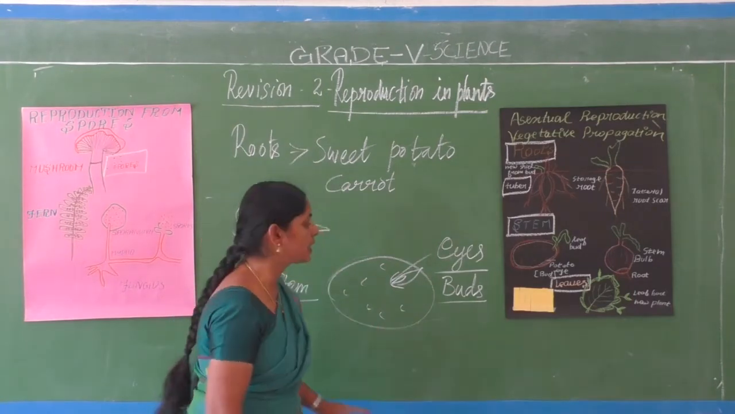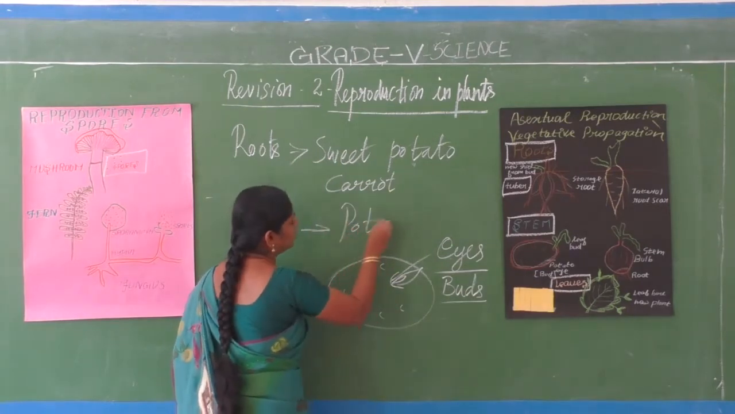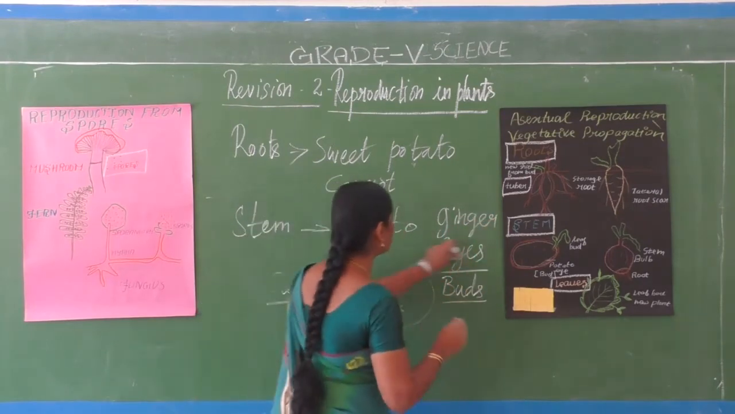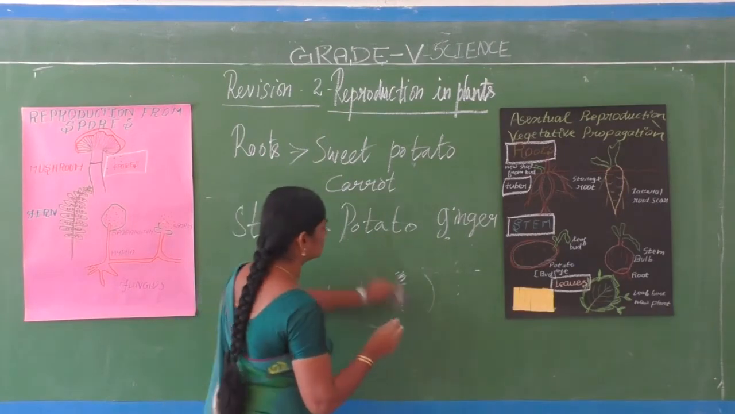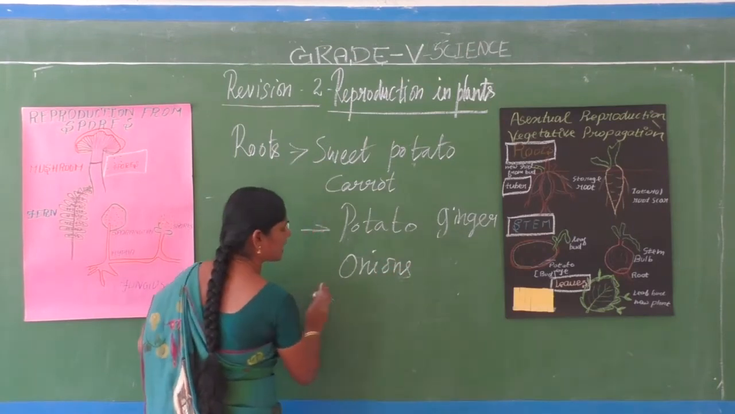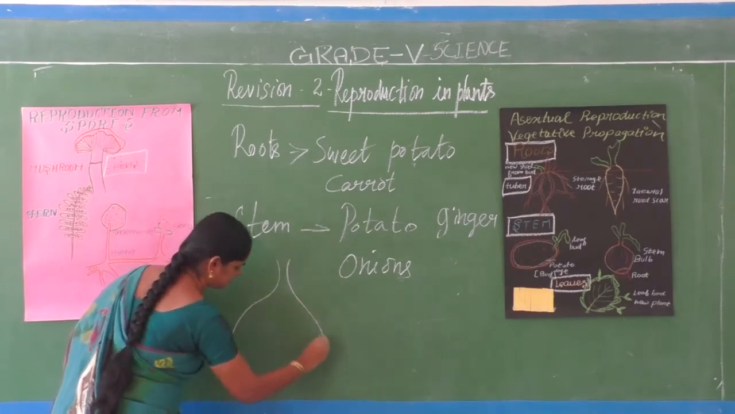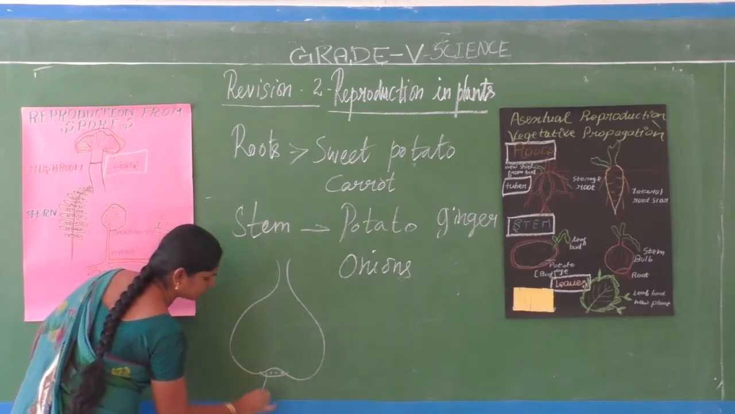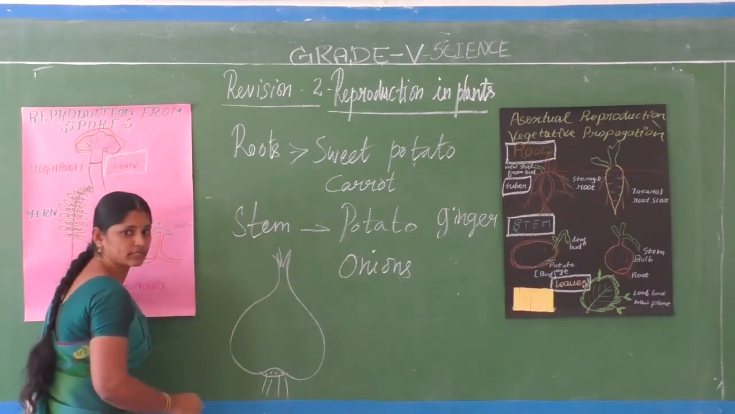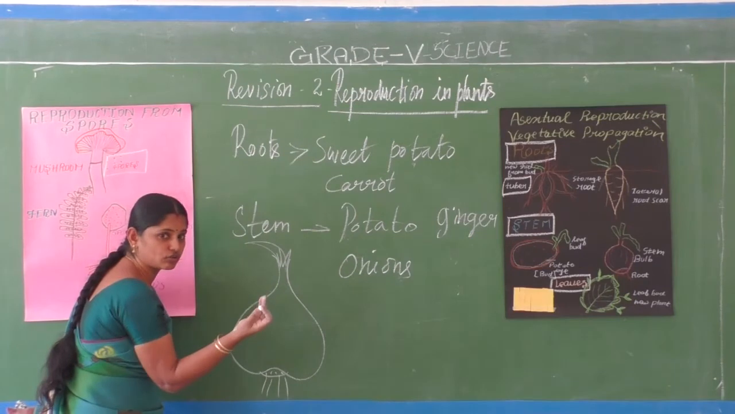Then ginger, onion. So this we call onion, and also potato, ginger and onions. Have you seen that onions? See, onions are like this. Have you noticed from where the roots of onions will be there? See, if you leave that, you can see a greenish sprout will come out. Have you noticed it?